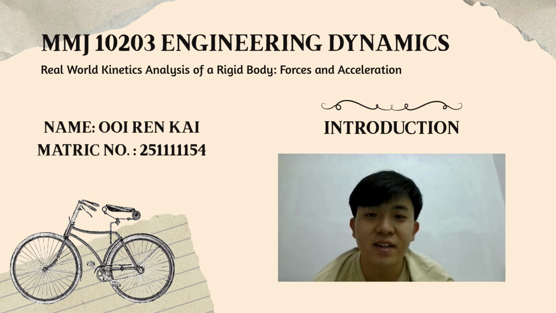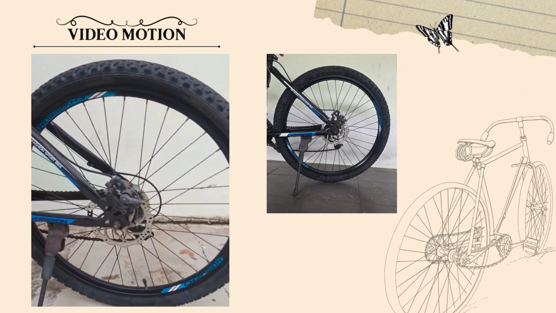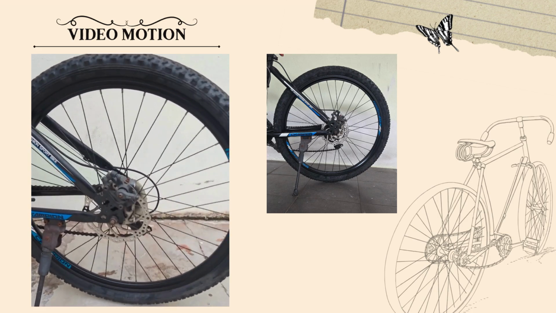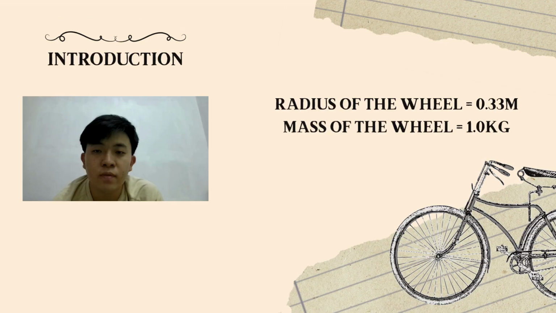For this assignment, I selected a bicycle wheel during braking as my real-world rigid body system. Now, let's see the video motion and photo. The bicycle wheel is a suitable example because it experiences rotational motion and external force during braking. In this study, I measured the wheel radius as 0.33 meter and wheel mass as 1 kg. The wheel was analyzed as a rigid body undergoing rotational deceleration when the brake is applied.